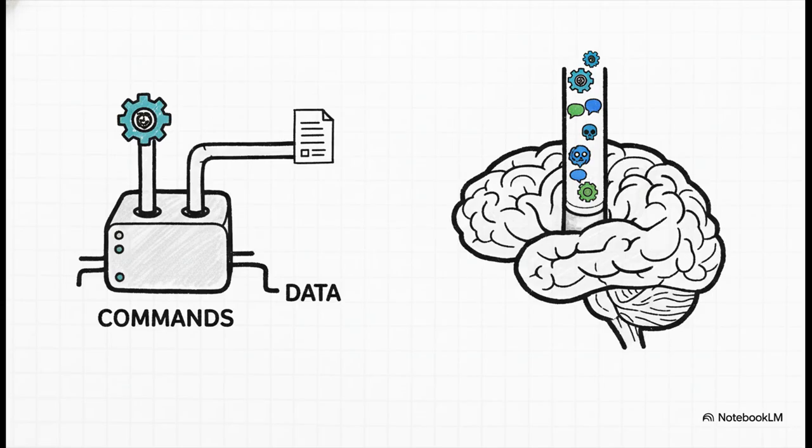And here's the key difference between an LLM and most other software you've ever used. Normal programs have separate channels for commands and for data, but a transformer just has one. The developer's system prompt, your question, and any malicious stuff an attacker throws in, it all gets flattened into one single continuous stream of numbers, or tokens. To the model, it's all just context.